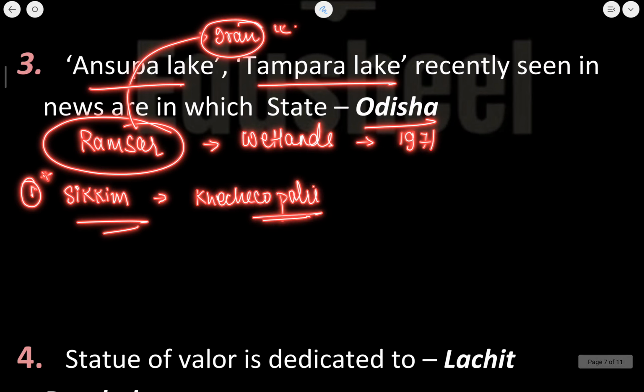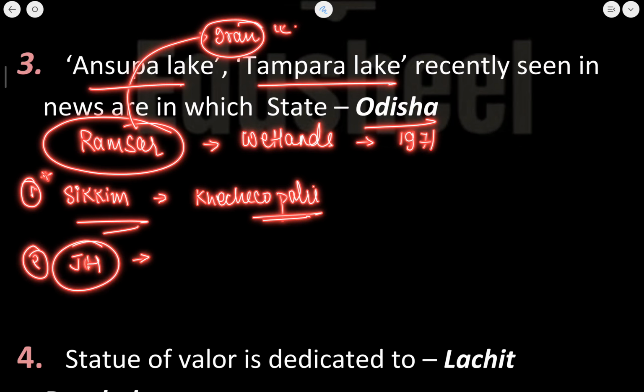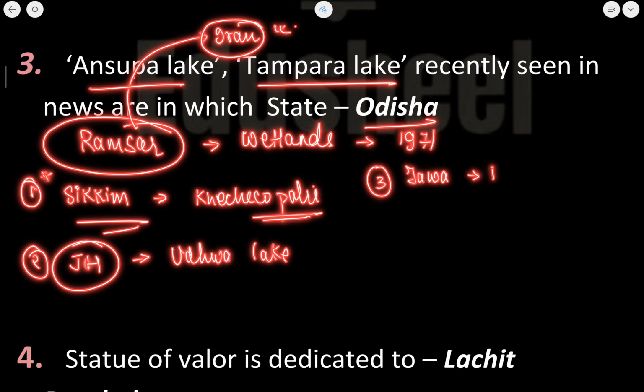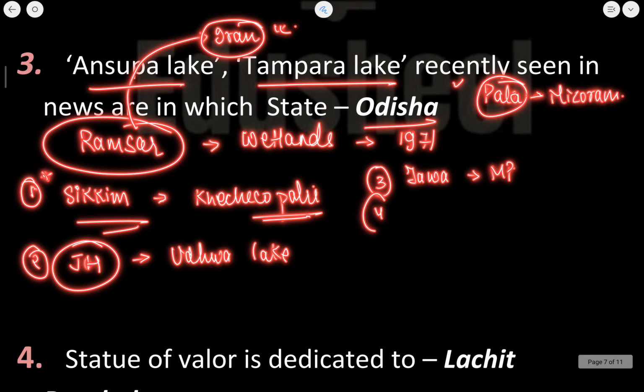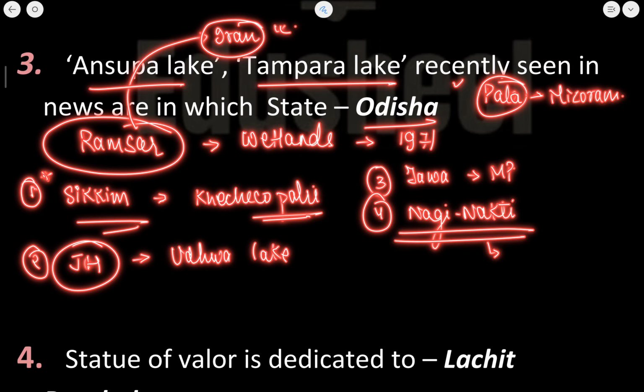This is in Sikkim. Other than that, if I talk about Jharkhand, Udhwa Lake is in Jharkhand. Other than that, Tawa Reservoir is in MP. Pala wetland is very very important, and it has also been asked in the examination. This Pala wetland is in Mizoram. Other than that, Nagi Nakti is a wildlife sanctuary of Bihar.